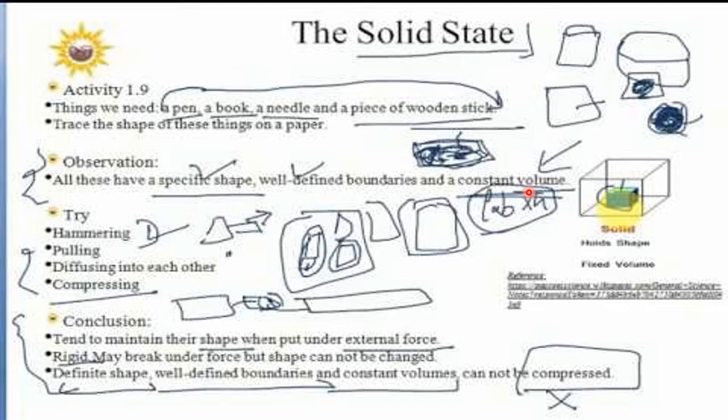If you calculate L B H, you will know the volume, and that volume remains constant irrespective of where you keep it. That is the specialty of the solid state. So solids have definite volume and a definite shape. That is the observation from this activity.